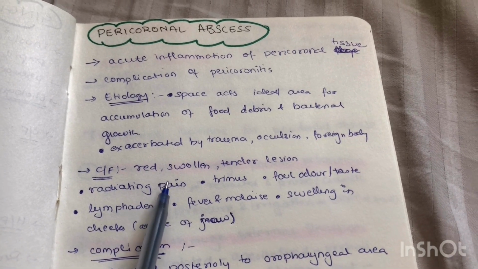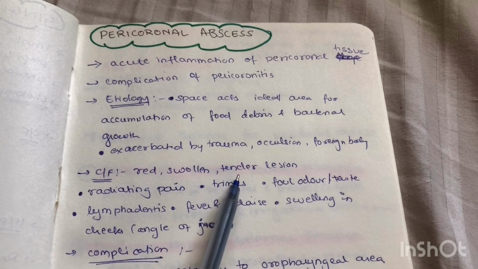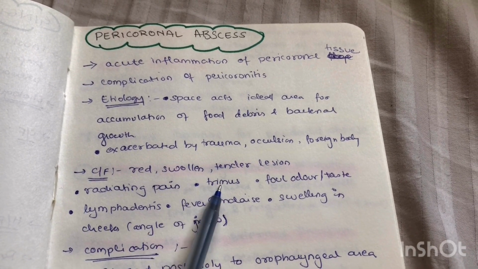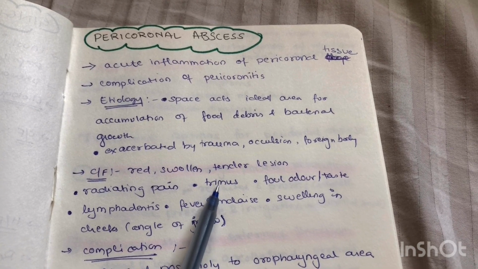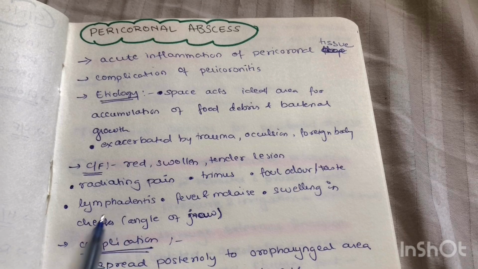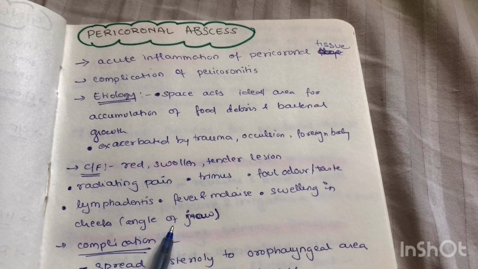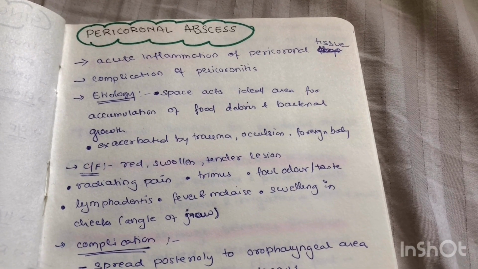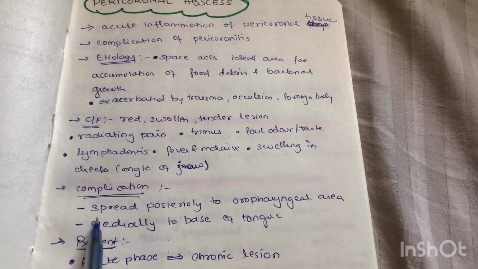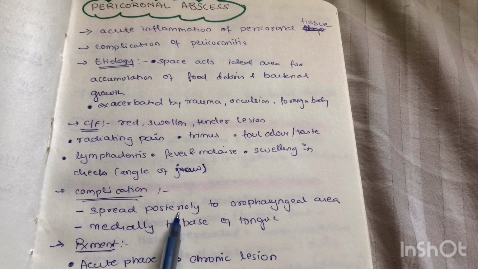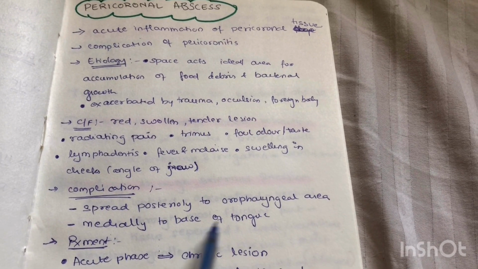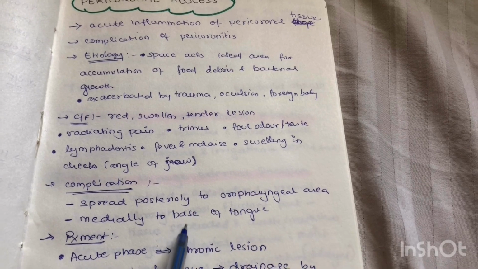Clinical features: the tissue appears red, swollen and tender. There is radiating pain, trismus, that is inability to open the mouth, foul odor, foul taste, lymphadenitis, fever, malaise, swelling in the area of the angle of the jaw, etc. The main problem with pericoronal abscess is that there is a tendency for the infection to spread either posteriorly to the oropharyngeal area or medially to the base of the tongue, leading to inability to swallow.